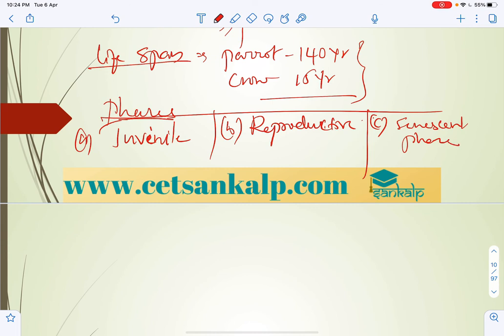These are marked by different characteristic features. The juvenile phase is generally called the vegetative phase in plants, where growth of an individual takes place.